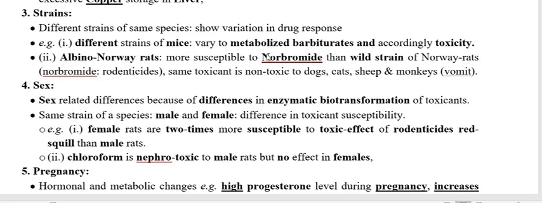If a mouse possesses a faster metabolizing property, the barbiturate is metabolized fast and excreted fast, so there is less toxicity. If a strain of mice possesses less metabolizing property of the barbiturate, it is less metabolized, so the toxicant remains in the circulation, and therefore there is more bioavailability and more toxicity. So this is all about the strain.